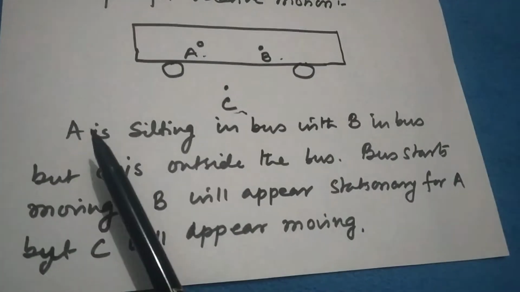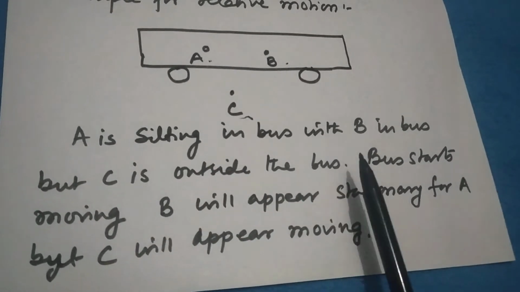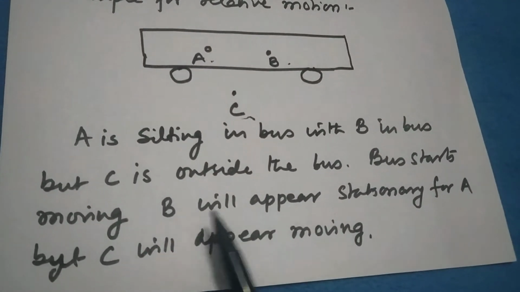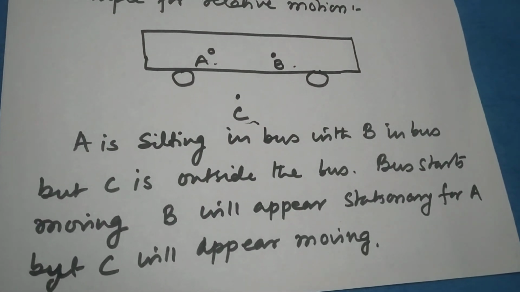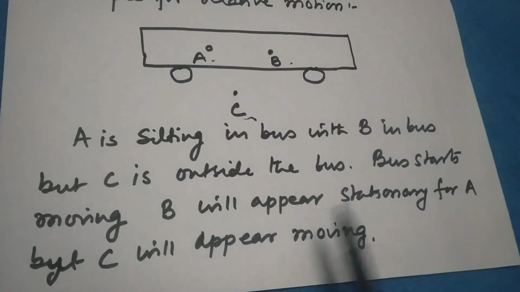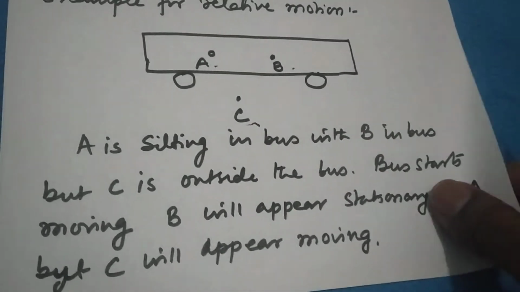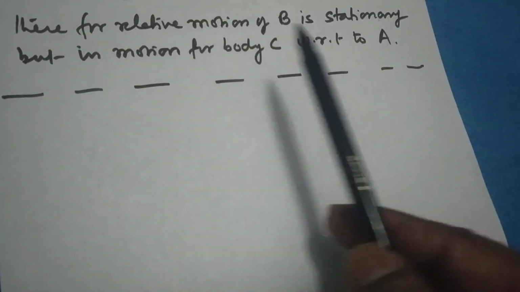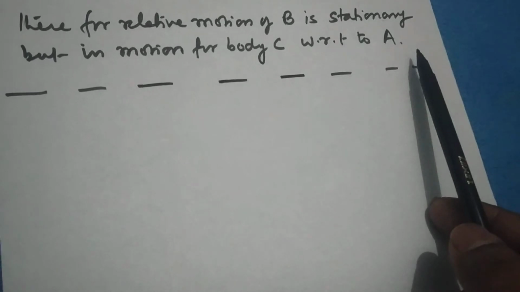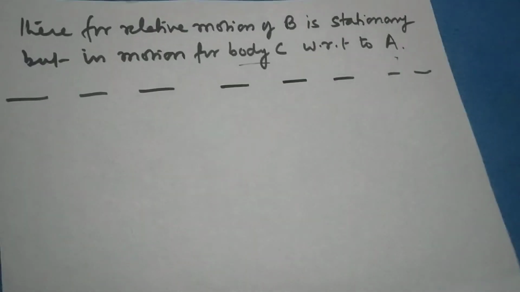So I will just read it. A is sitting in the bus with B, but C is outside the bus. When the bus starts moving, B will appear stationary to A, because B is moving along with A, but C will appear to be moving. As soon as the bus starts, you find that C is moving. So what about the relative motion? The relative motion of B is stationary, but the motion of the body C with respect to A is moving. It means C is in motion with respect to A. This type of motion is called relative motion.